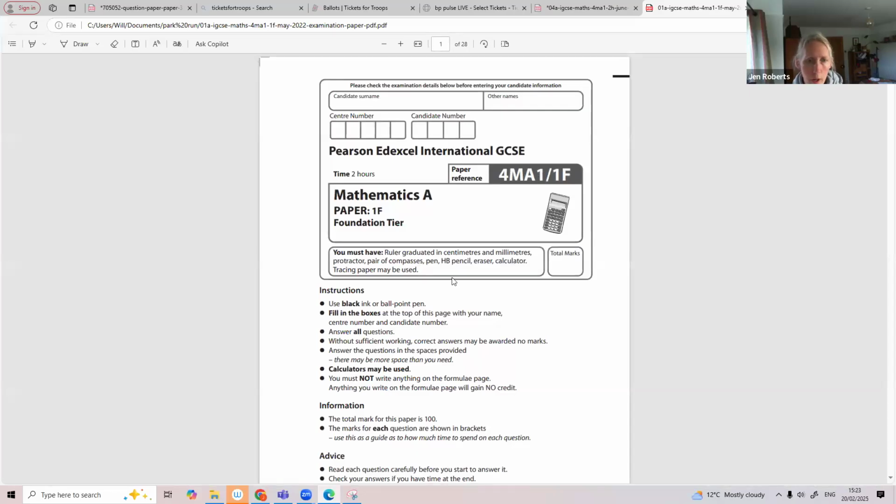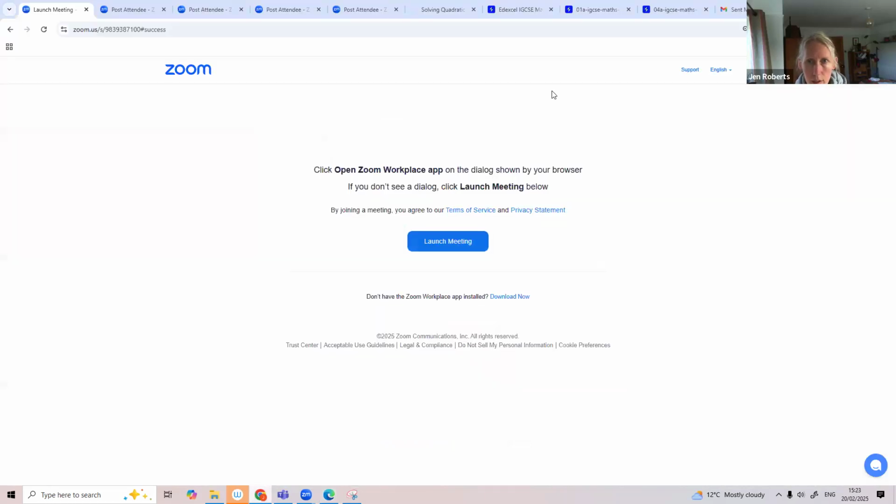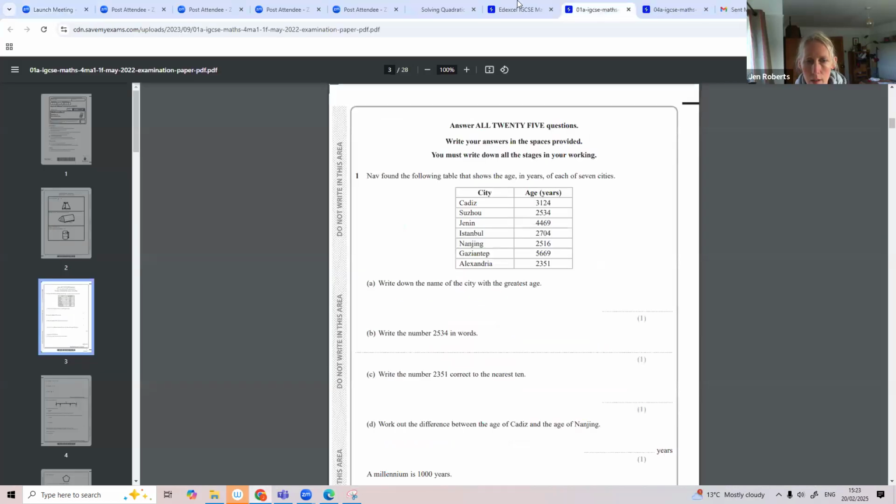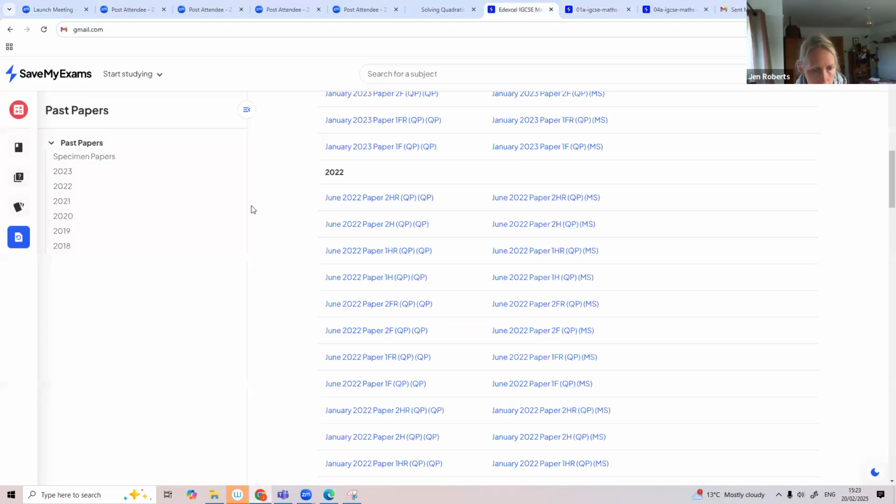Walk through of IGCSE foundation paper 1F. Just trying to think what year it's from. Let me have a look. It is June 2022.